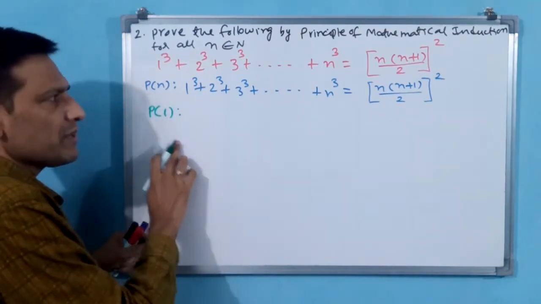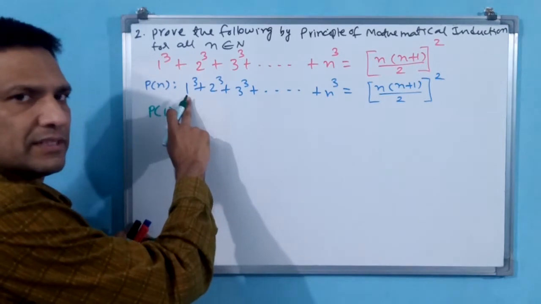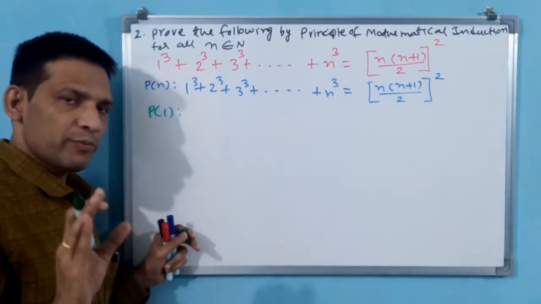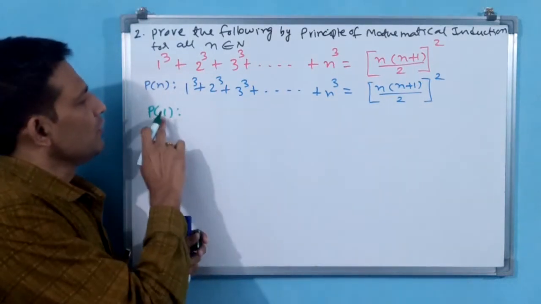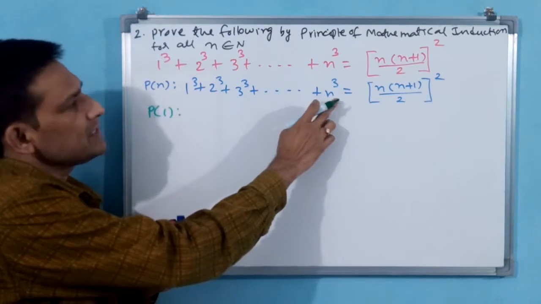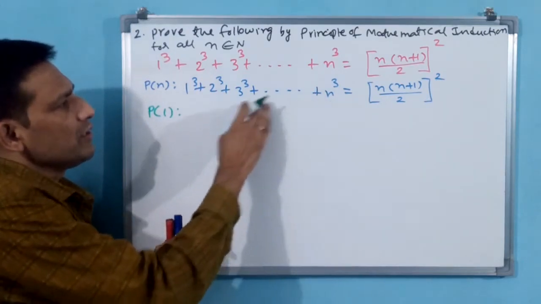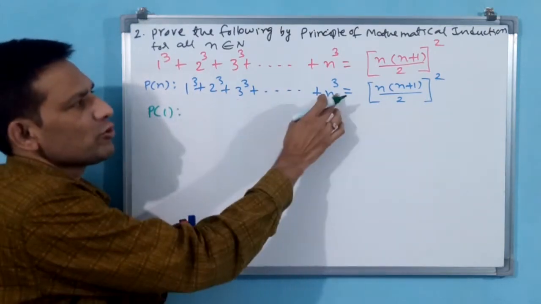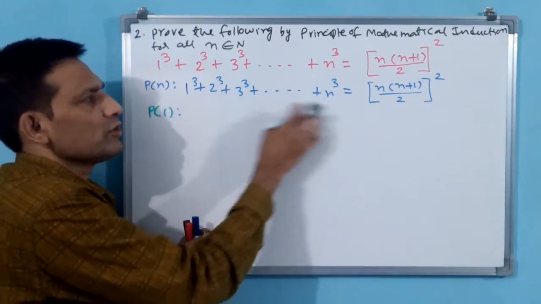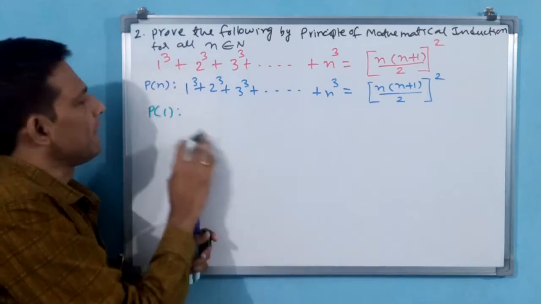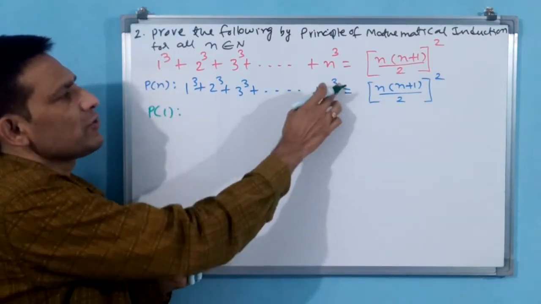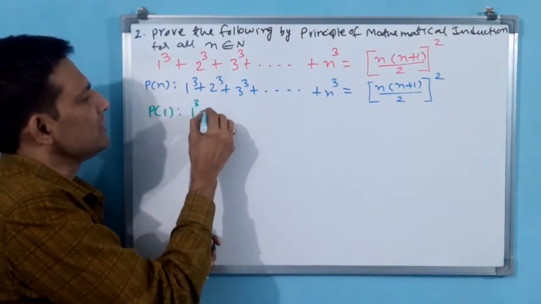P1 means naturally the first part of the series you have to take. But even then, if you have any confusion, you substitute this in LHS. In LHS, n cube is there. N is 1 means 1 cube. N is 2 means 1 cube plus 2 cube. N is 3 means 1 cube, 2 cube, 3 cube. So for n equal to 1, it is 1 cube. This is LHS.